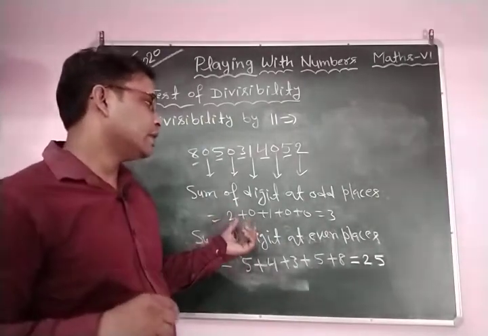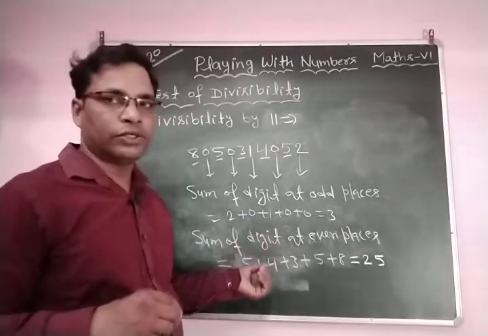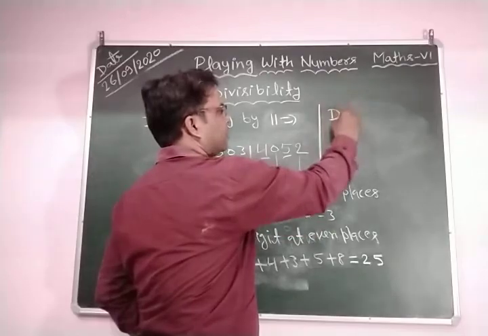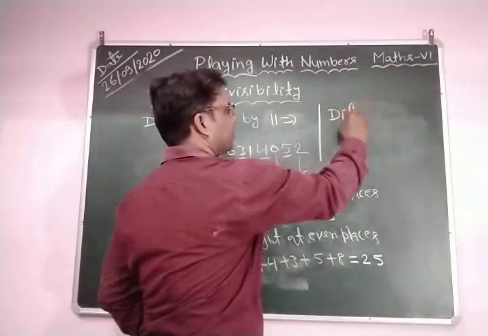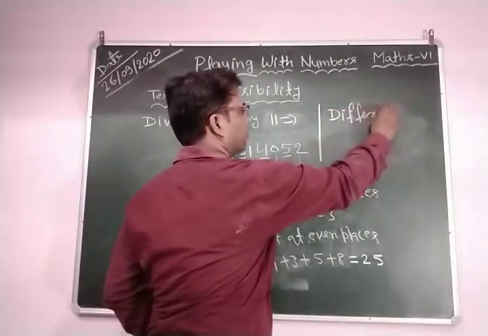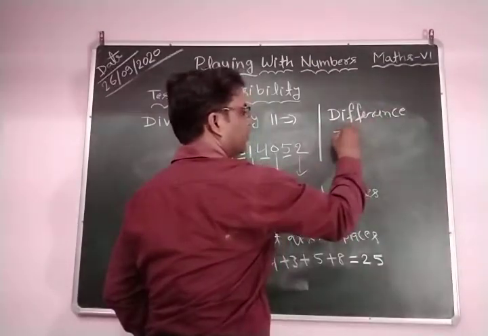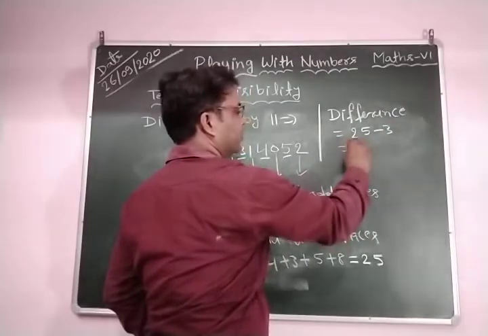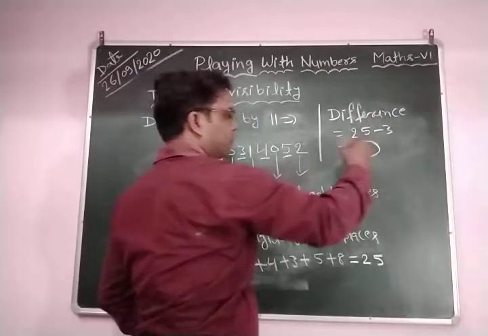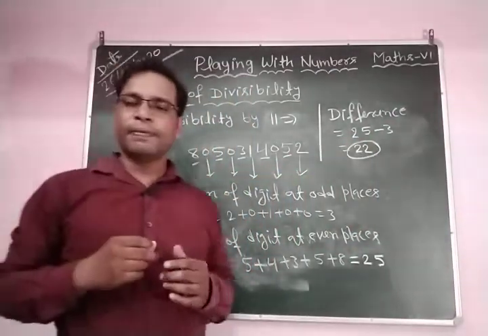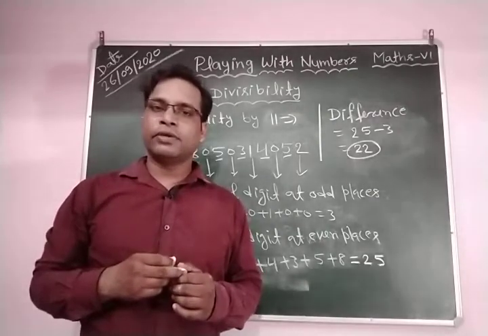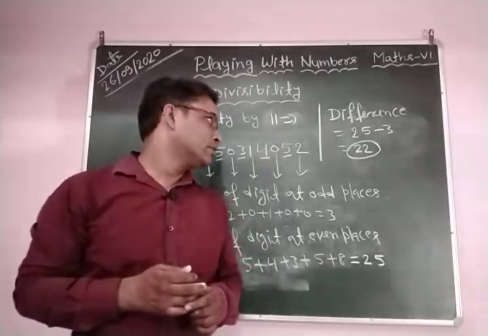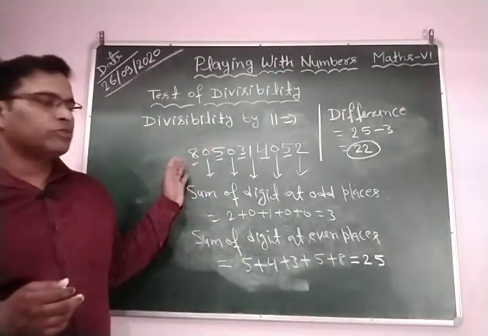The sum of digits at odd places is 3. So what is the difference? The difference is equal to 25 minus 3, which is equal to 22. So the difference is 22. 22 is a multiple of 11, or you can say 11 divides 22. Okay, so you can say this number is divisible by 11.